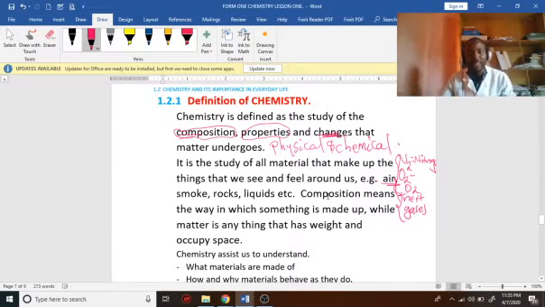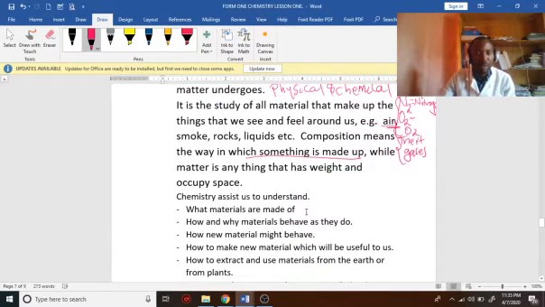Composition means the way in which something is made. The way in which something is made up. That is what composition means.